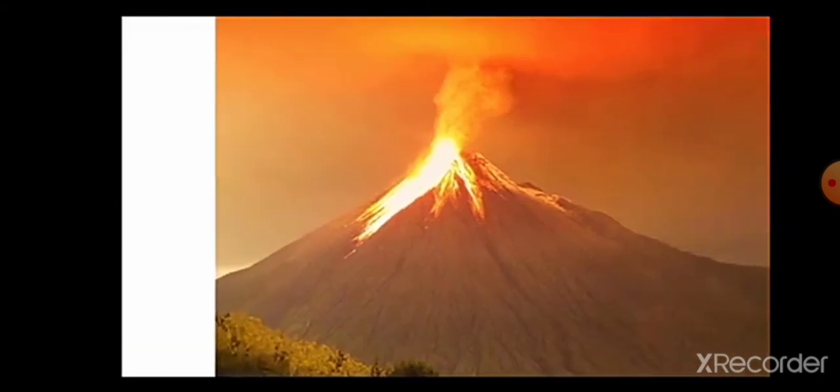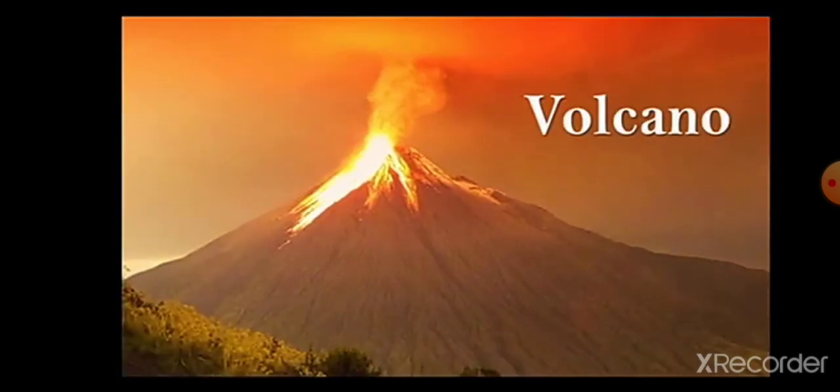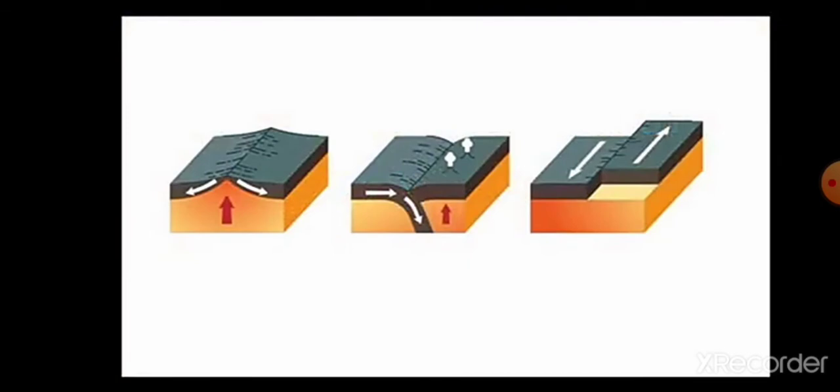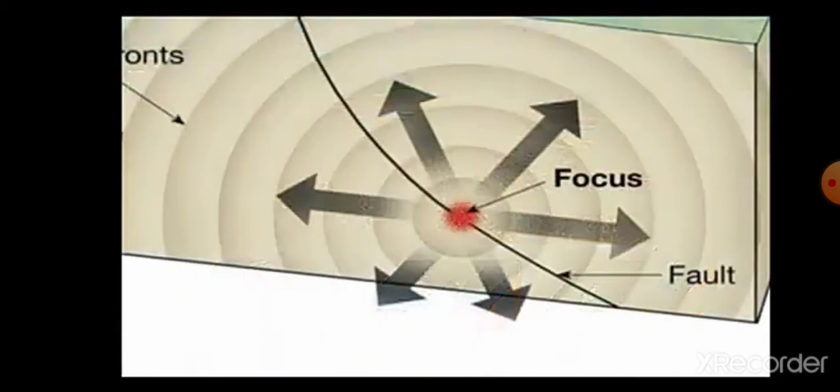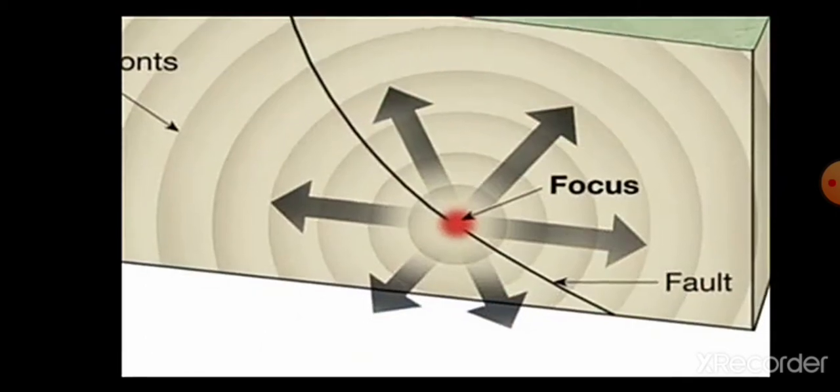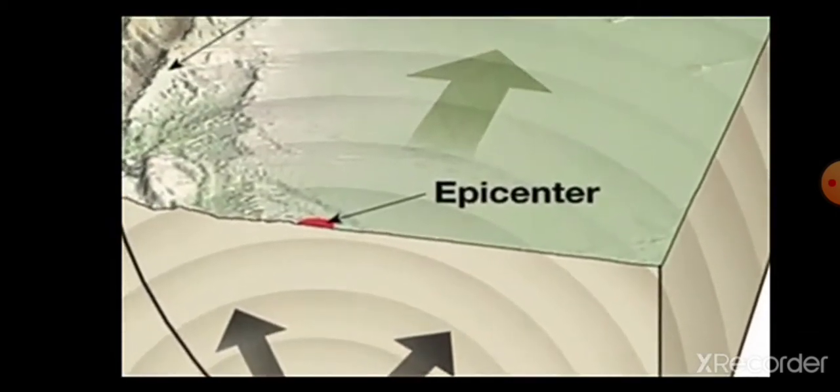Volcano. A volcano is a vent in the earth's crust through which molten material erupts suddenly. Similarly, when the lithospheric plates move, the surface of the earth vibrates. These vibrations can travel all around the earth, and these vibrations are called an earthquake. The place where the earth movement starts is called the focus. The place on the surface above the focus is called the epicenter.